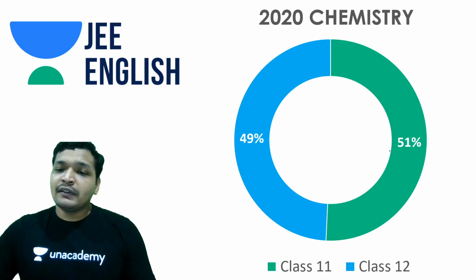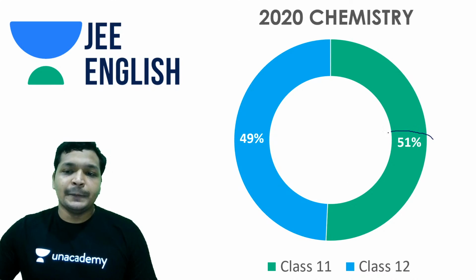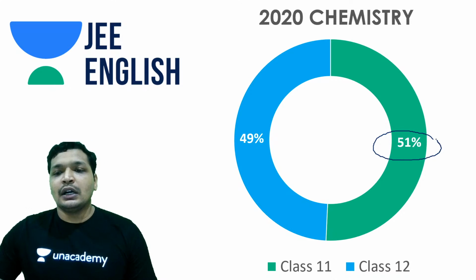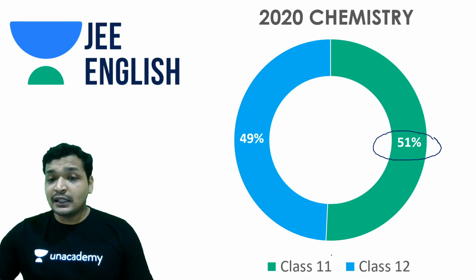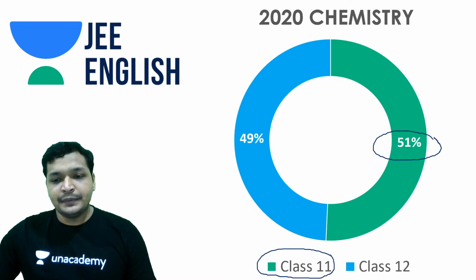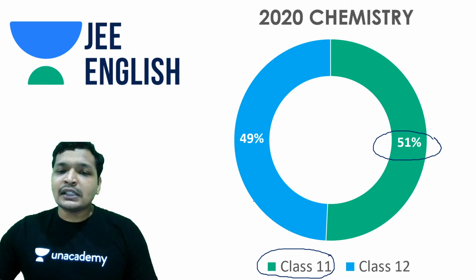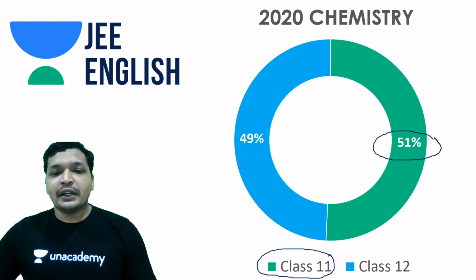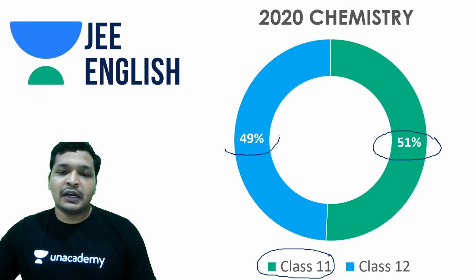That wasn't expected in chemistry, but it happened this year. And 49% of the paper was from class 12.